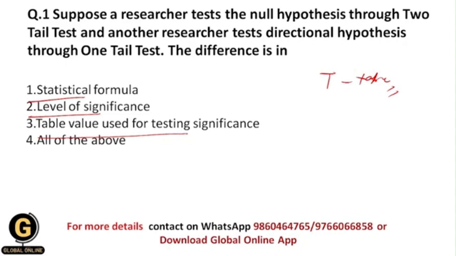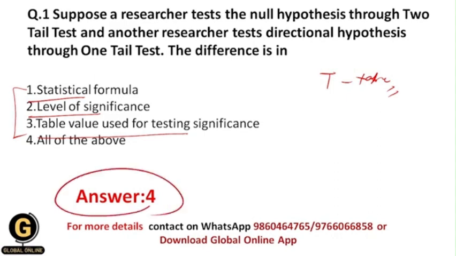And we need to use those values for testing the significance level. All of you getting? And that's why the difference is in all of these aspects, and those are statistical formula, level of significance, table value used for testing significance. Okay, that's why your correct answer should be 4.